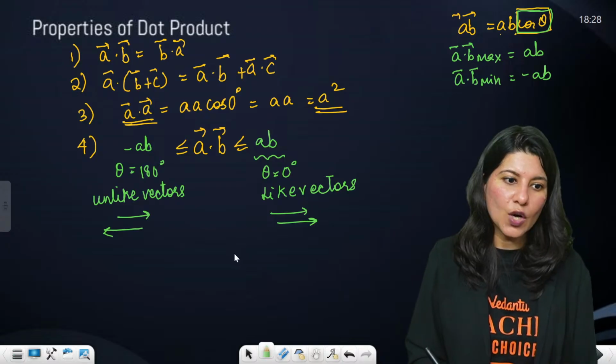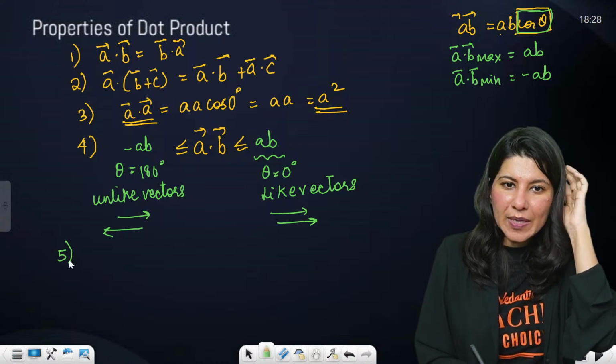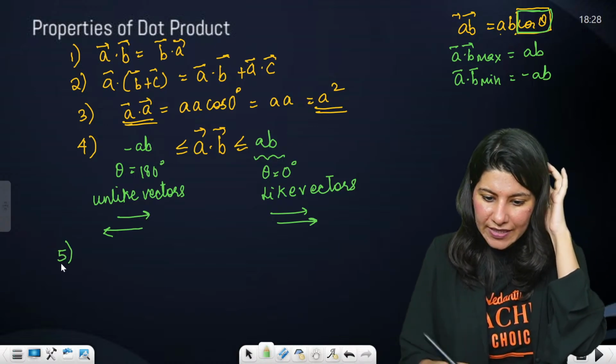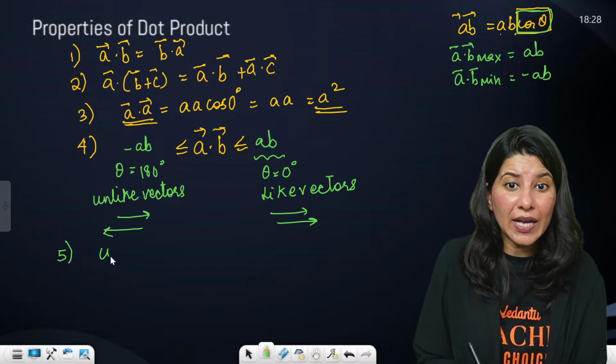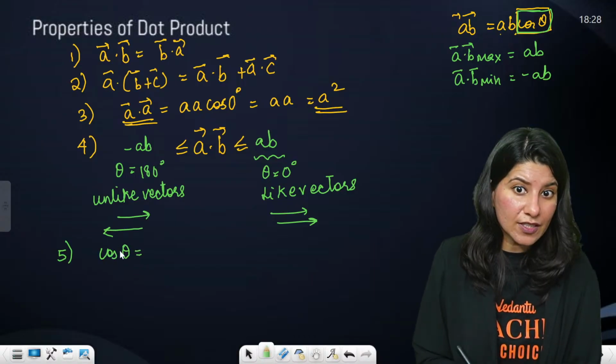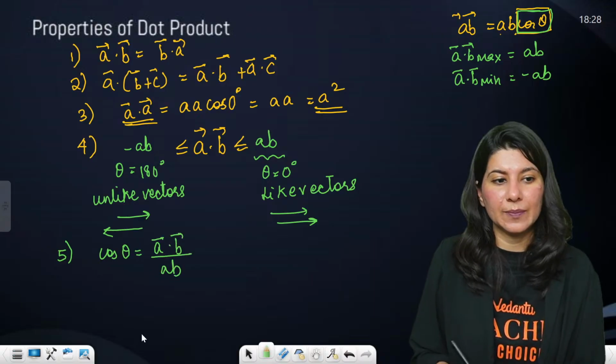Okay. All the properties which I am telling you, Harini, are very easy now. You will be able to remember. The fifth thing is, if you have to calculate the angle between two vectors, use this formula: A dot B upon AB.